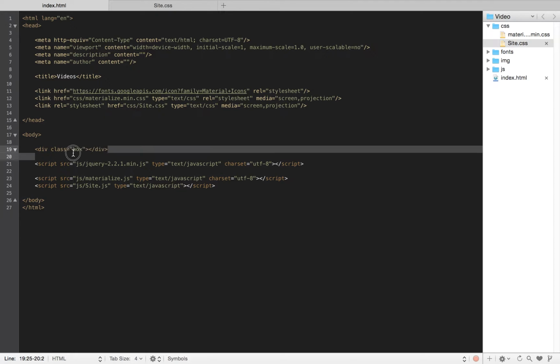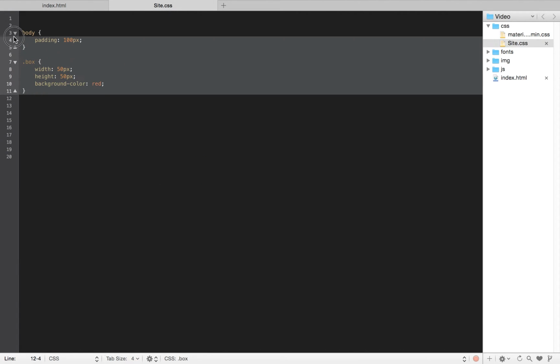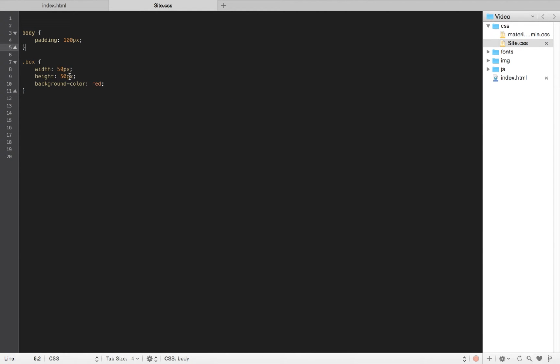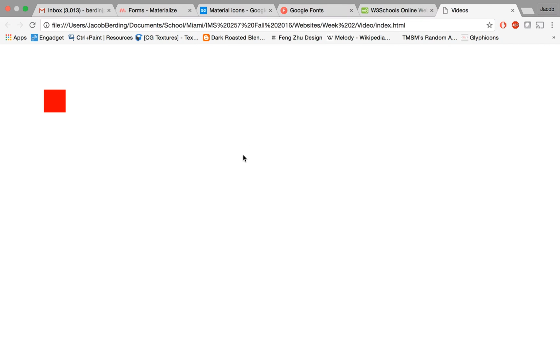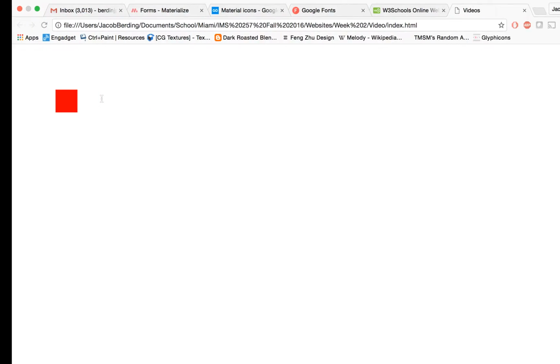Welcome to CSS Animations. So I've created a div with a box class here, the only thing in my HTML, and then I've created a box class in my CSS and a little padding on the body, right? 50, 50, background color red. Pretty standard, this is what you get, right? We want to make it change its properties over time, right?